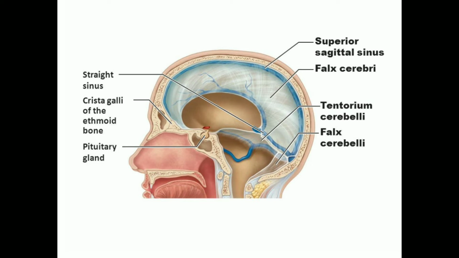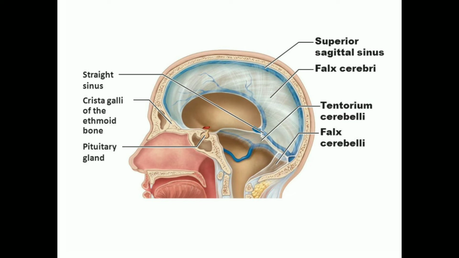See here the four dural folds. This is the one you are seeing, that is called falx cerebri. The one here you are seeing is called falx cerebelli. The one here is called tentorium cerebelli. The one which surrounds the pituitary gland is called diaphragma sellae. So know the four dural folds: falx cerebri, falx cerebelli, tentorium cerebelli, and the one which covers the pituitary gland is called diaphragma sellae. First we'll look into the first dural fold, this one. What is this called? Falx cerebri.